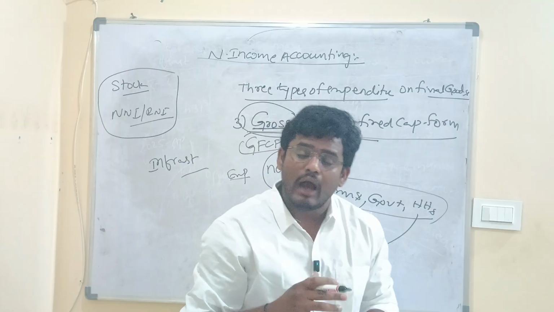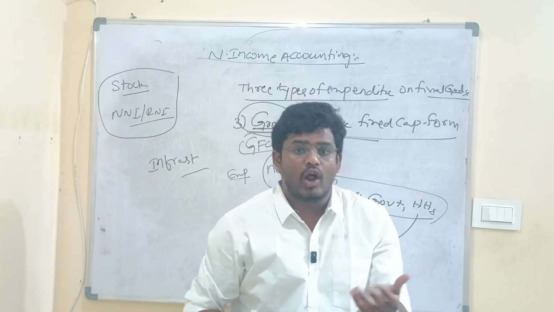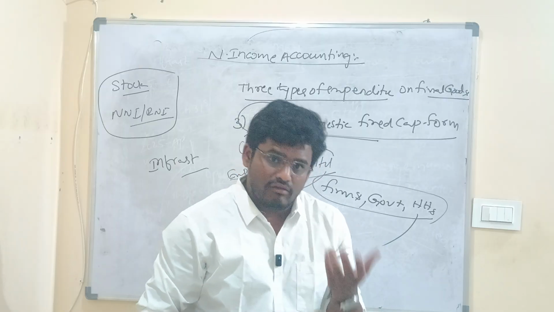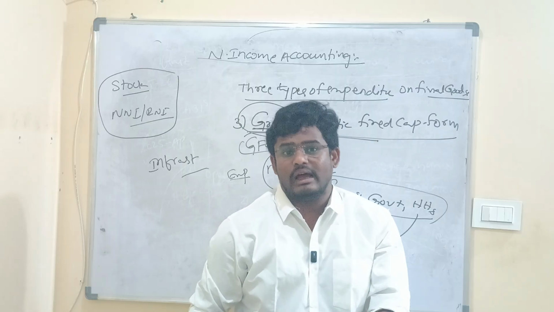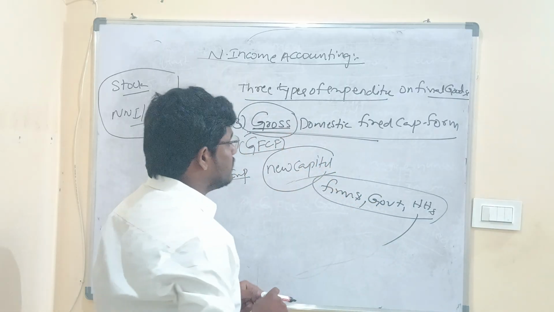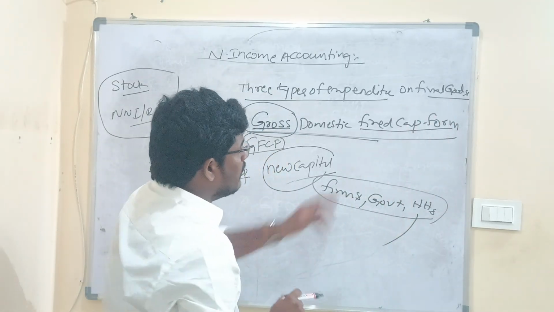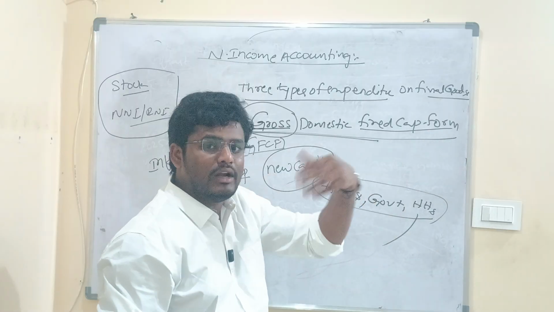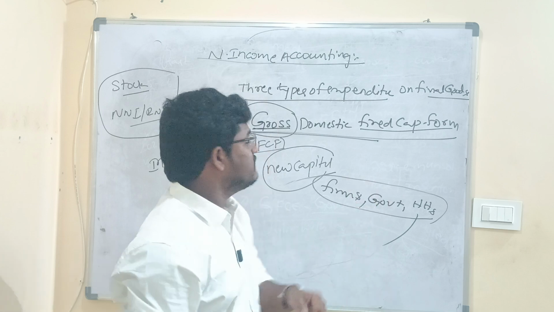The reason why I have used the term gross is because gross means we are not deducting the depreciation. So whenever we buy a new capital good, depreciation of such a capital good, except in a rare case, does not happen immediately. That is why we have used the term gross. Now why have I used the term fixed capital formation? Because new capital is being formed, like when you build new roads, when a company buys a new machine, new capital formation is being done.